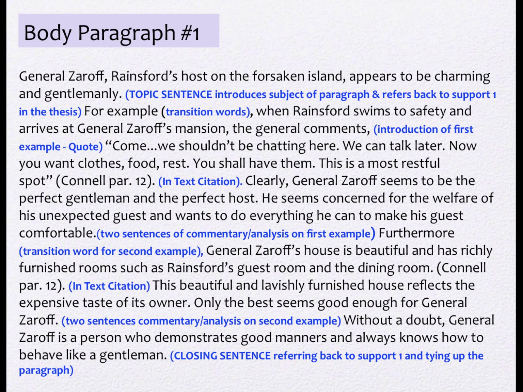Furthermore, transition word, General Zaroff's house is beautiful and has richly furnished rooms, such as Rainsford's guest room and the dining room. In-text citation. This beautiful and lavishly furnished house reflects the expensive taste of its owner. Only the best seems good enough for General Zaroff. Writer's commentary and analysis: Without a doubt, General Zaroff is a person who demonstrates good manners and always knows how to behave like a gentleman. The closing sentence refers back to this first support in the thesis statement and ties up the paragraph.